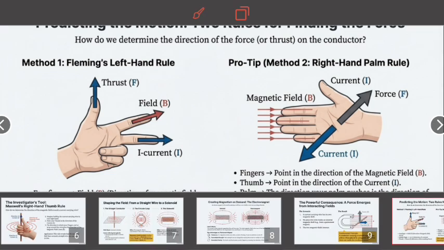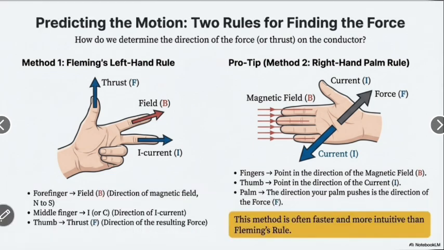Predicting the motion: two rules for finding the force. How do we determine the direction of the force, or the thrust, on the conductor? Method 1, Fleming's left hand rule. According to Fleming's left hand rule, we spread three fingers of the left hand